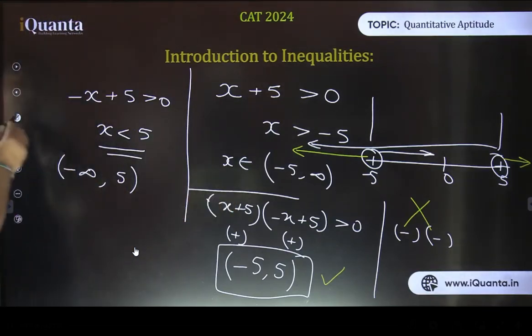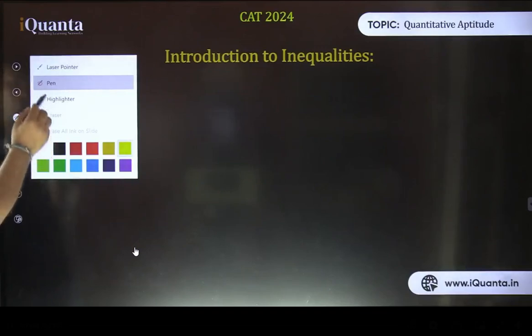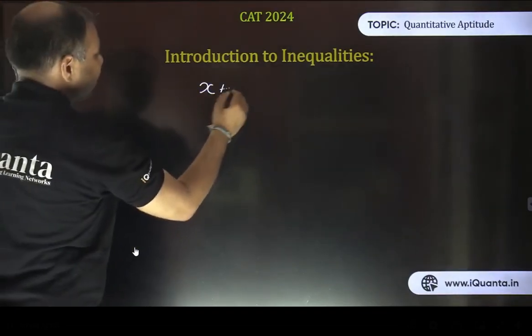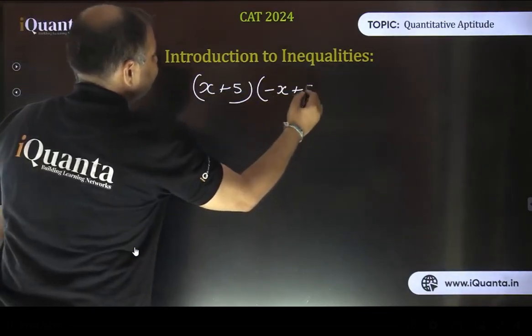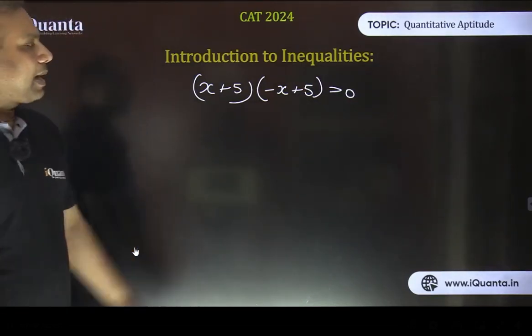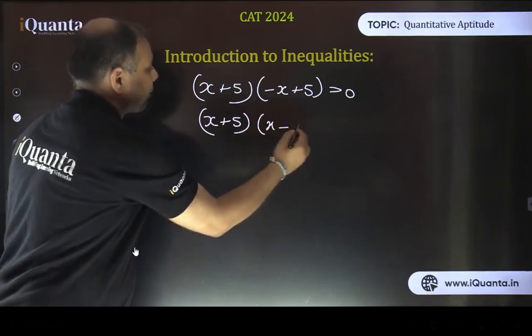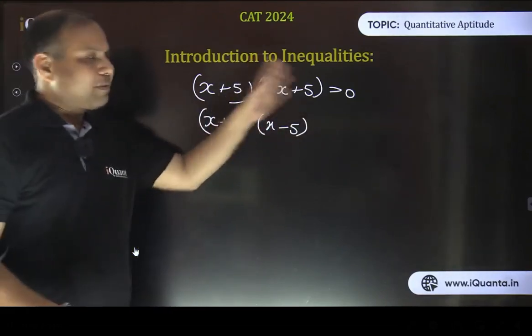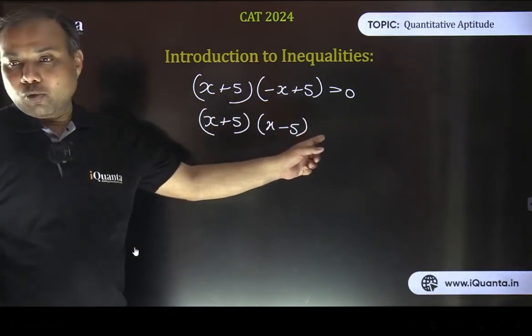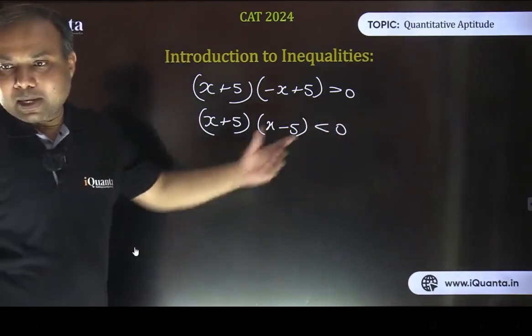This is a quadratic inequality. First, let me erase the whole ink on the board. And our question was, I'm writing it again. The question was x plus 5 into minus x plus 5 is greater than 0. So we have to find the values of x. As I did last time, I'm just taking the negative part common. So it comes out to be x plus 5 into x minus 5. I've taken this minus common. So if I'm removing that minus, will it be greater than 0 or less than 0? It should be less than 0 now, right? The sign will change, that we already discussed. This will become less than 0.